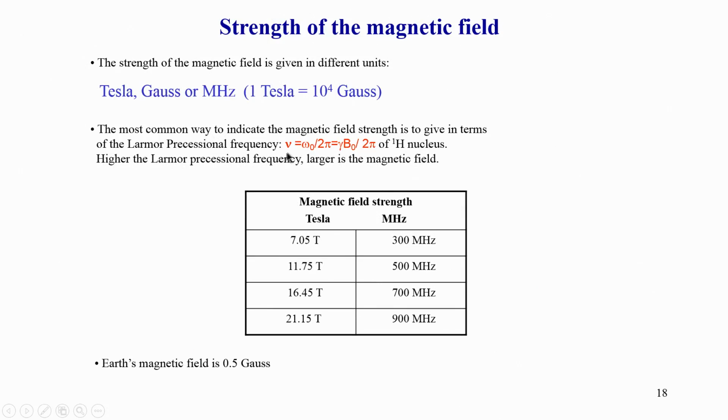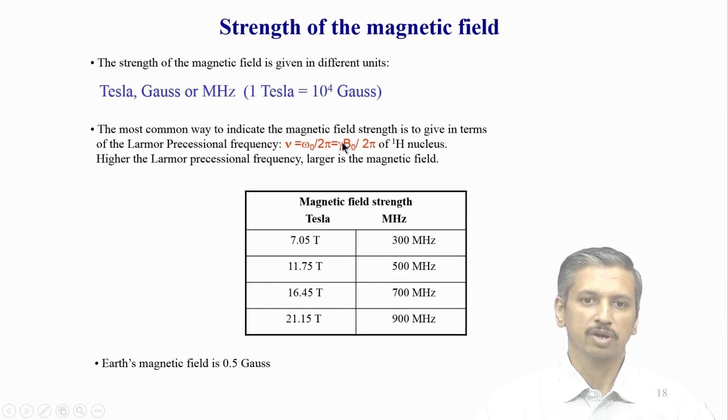So, we can see this frequency omega is now given in units of megahertz, because the magnetic field is in units of Tesla. If you plug in the values, you can see here what has been done. Let us say your magnetic field is 7 Tesla, and you put this value and the gamma value here. The gamma value is available in all the textbooks. You should try this yourself: take the value of gamma for hydrogen, multiply it with the magnetic field in Tesla, and you will get this value, that is 300 megahertz.